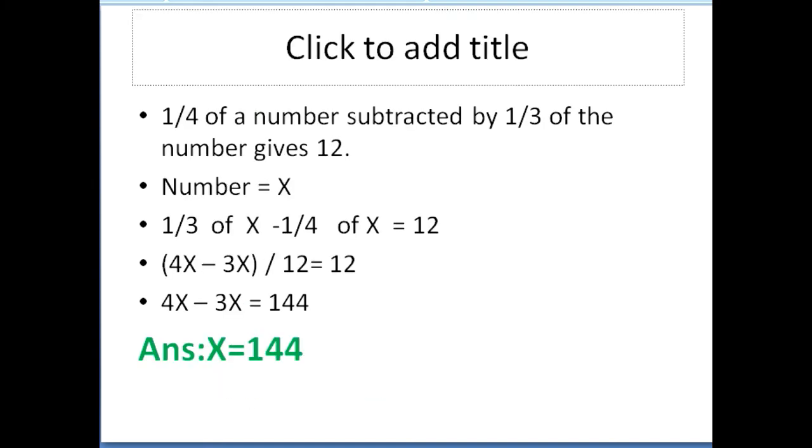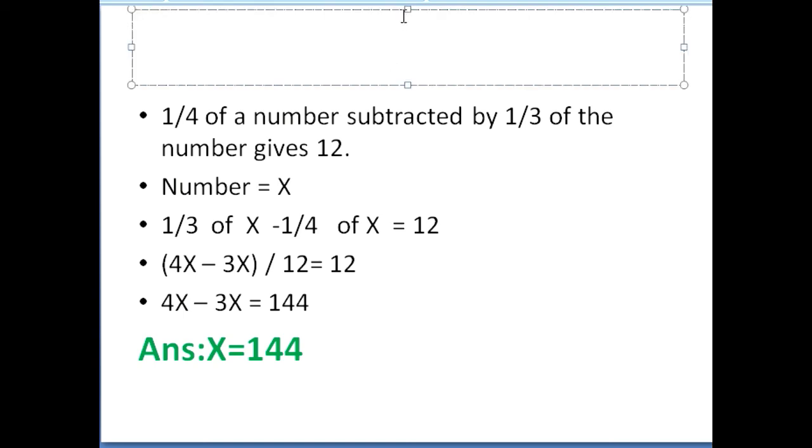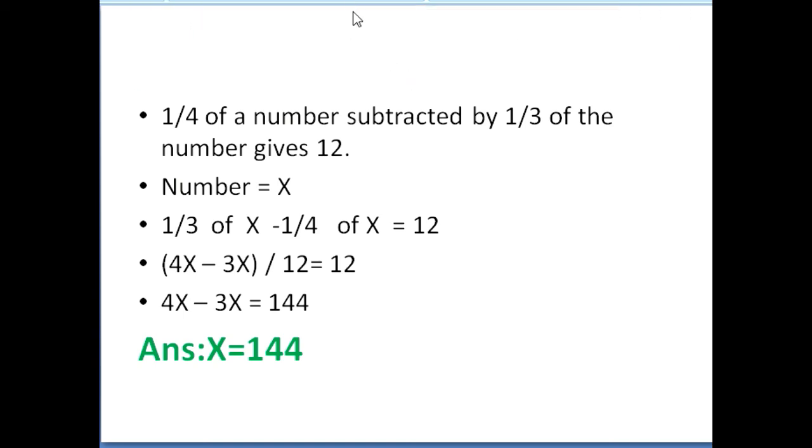You see here, 1 by 3 of a number subtracted by 1 by 4 of a number gives 12. Let the number be x. So 1 by 3 of x minus 1 by 4 of x is equal to 12. You just apply the formula, you will get the answer, it is 144.